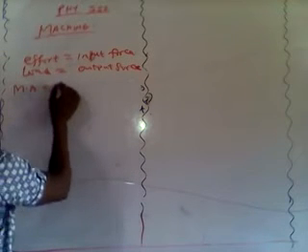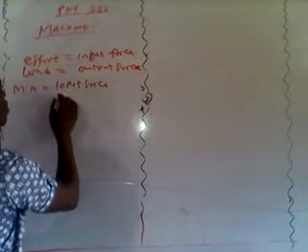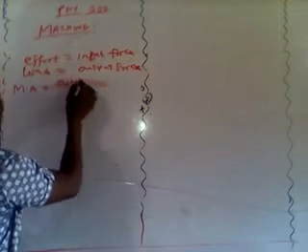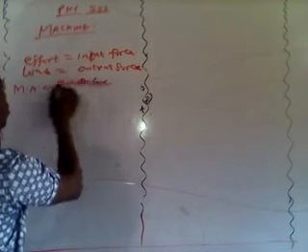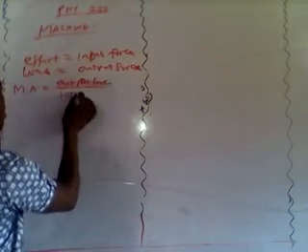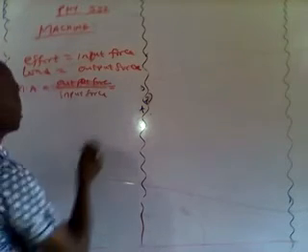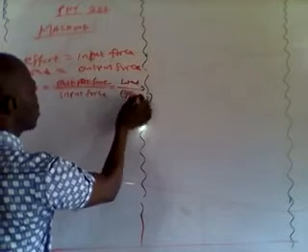It is the ratio of the output force over the input force. In other words, you can also say it is the ratio of the load to the effort.